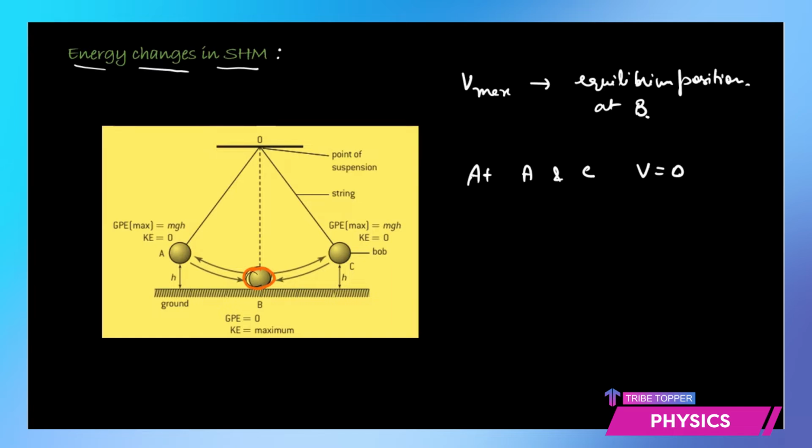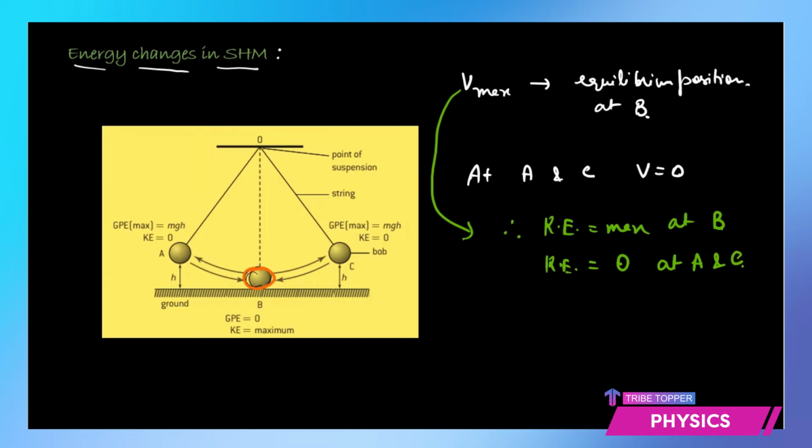So what can you say about the kinetic energy? This automatically tells us that the kinetic energy is going to be maximum at the position B, which is the equilibrium position, and kinetic energy is going to be 0 at the extreme positions, which are A and C.